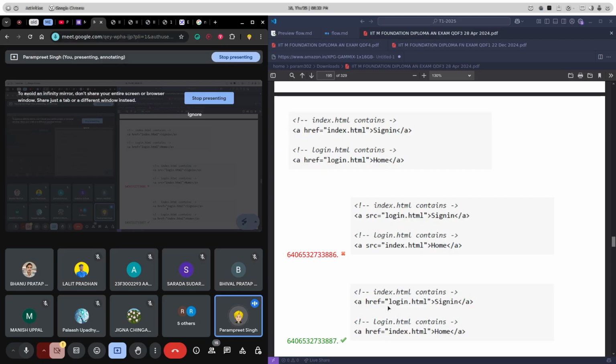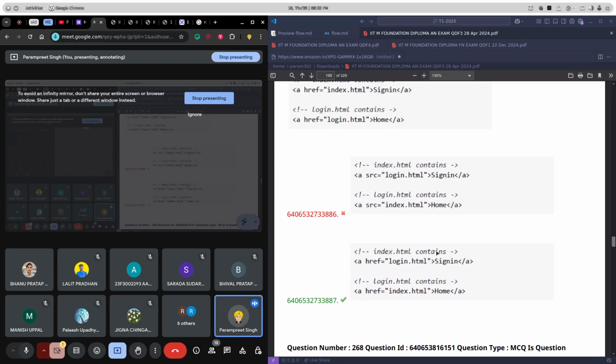I just ignored it, and I thought href is there. Okay, that sometimes happens, it looks similar. All right, this will be clear to everyone. It's a very basic HTML code, right?